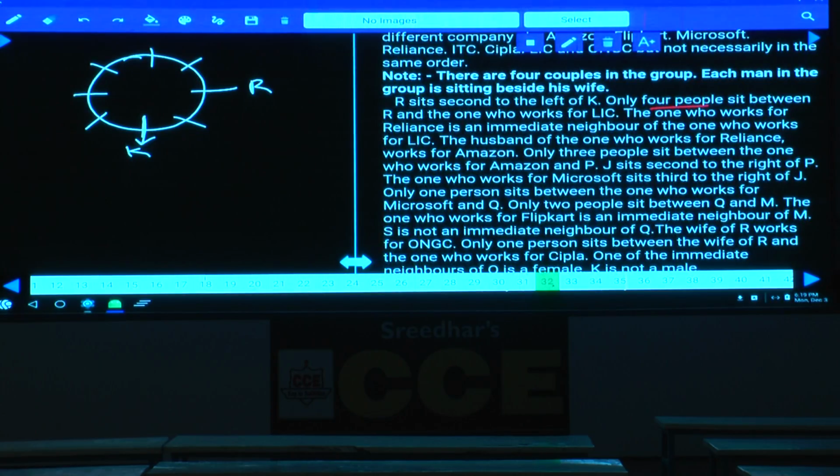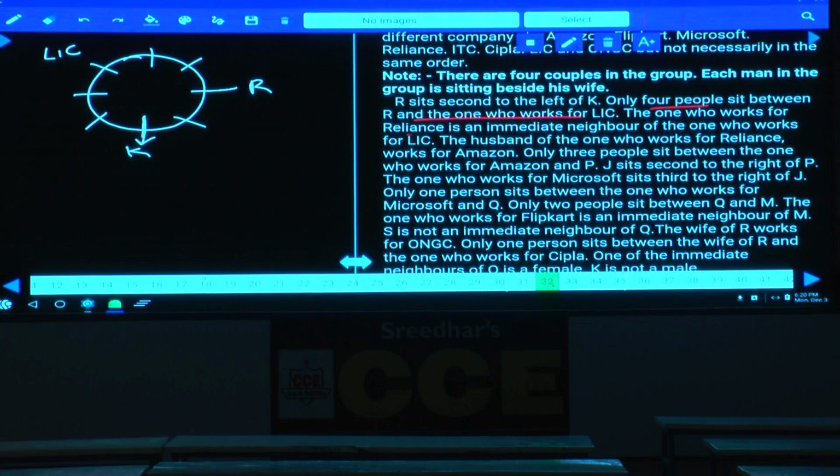Only 4 people between R and the one who works for LIC. LIC can be either at this place or at this place. There are 2 possibilities for this LIC, clear? As of now, let us work out with one. If that is invalid, because the space is less and the time is also less, we are directly going for this case. Only 4 people between R and the one who works for LIC.